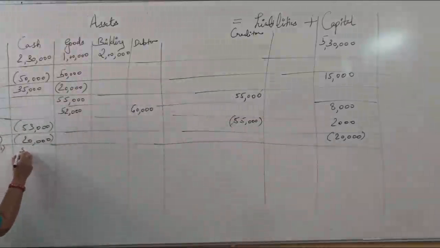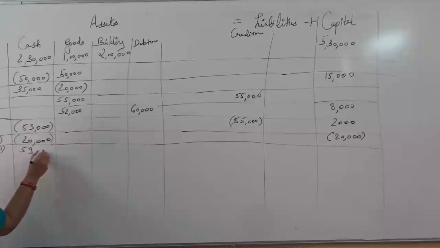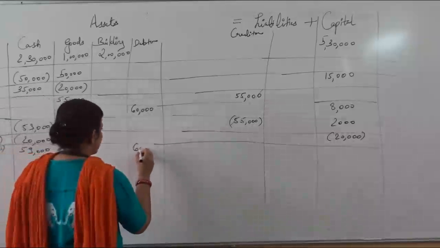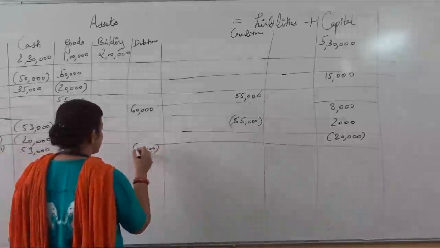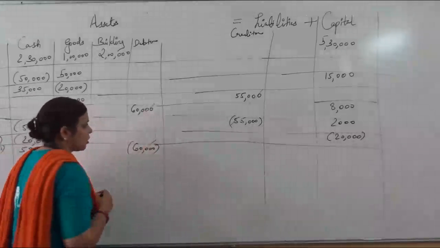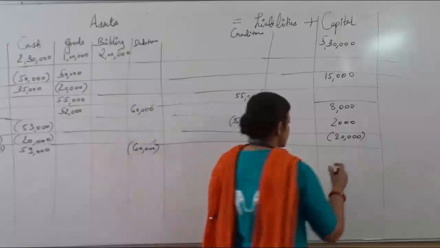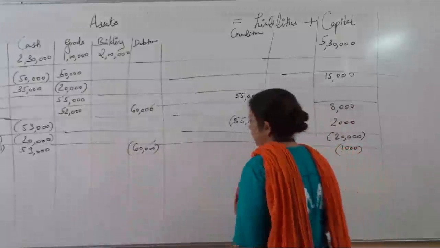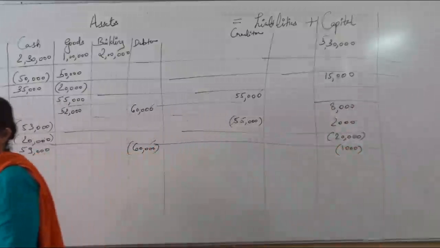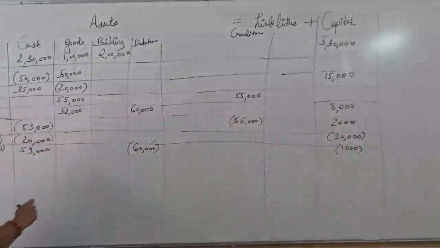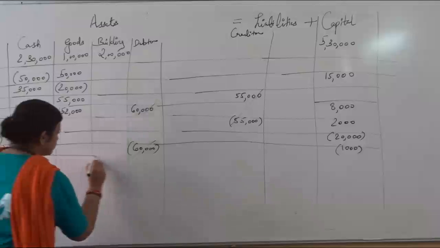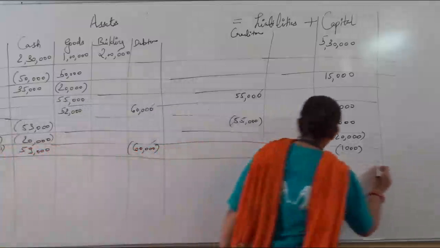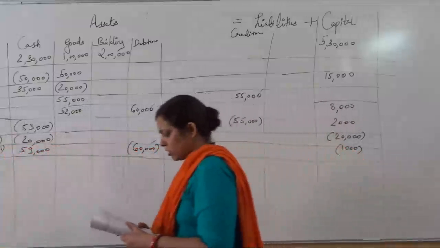Cash is received 59,000, so you will add in the cash 59,000. 60,000 is the payment, complete settlement is there. We will not receive in future, gone. 1,000 loss is there, 1,000 less is received. It will be subtracted from the capital since it's a loss, like this. Okay, then the next transaction. Read it. What is the next one?